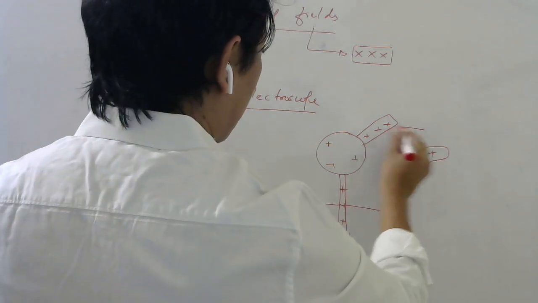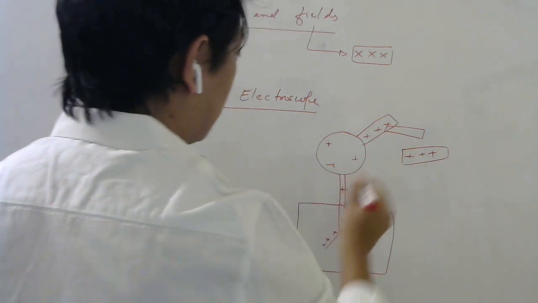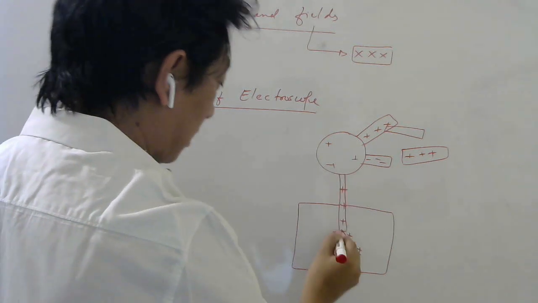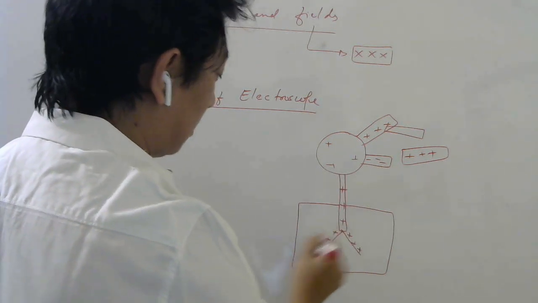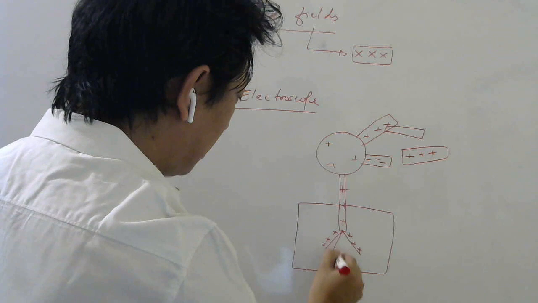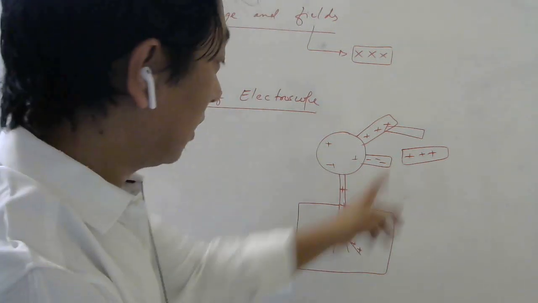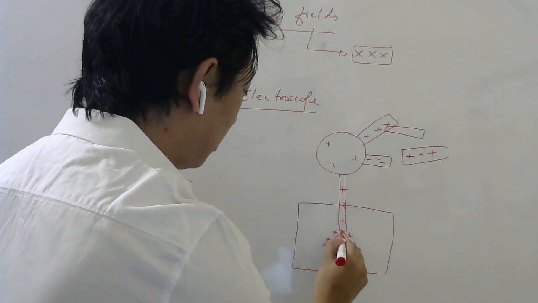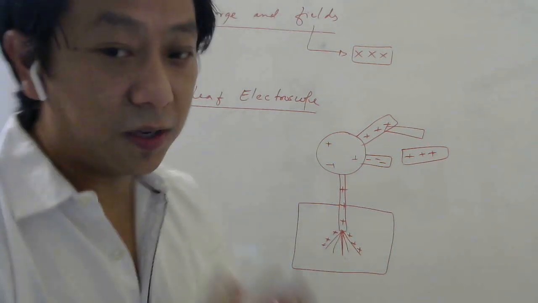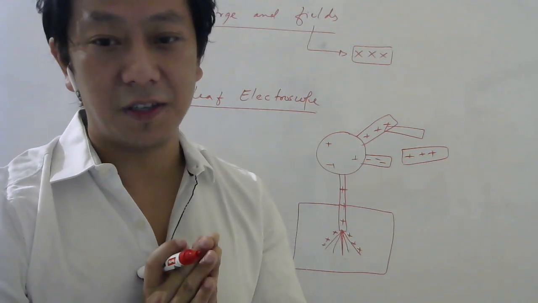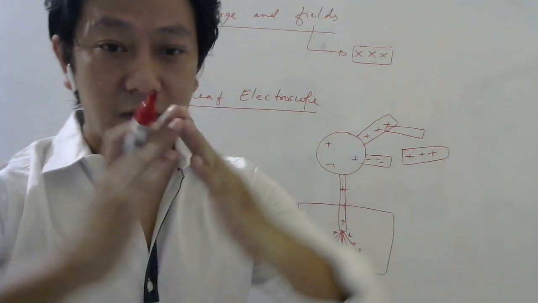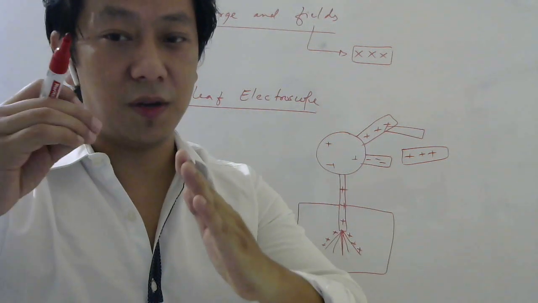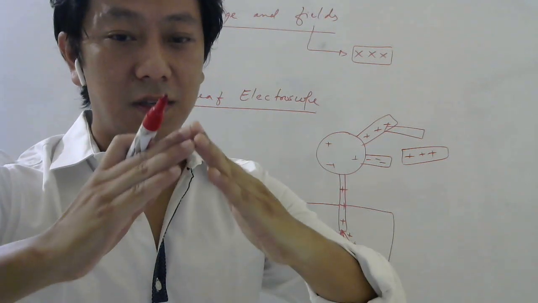What if I bring a negative charge and keep it on top of this, or negative charge here and keep it on top of this? Then that negative charge will make this less positive, right? So the divergence will decrease. If this negative charge here is equal to the positive charge, then it will completely neutralize. So the gold leaf will come back to its initial configuration, right? So this divergence of the gold leaf tells you about how much charge is present. So more charge is present means more divergence.